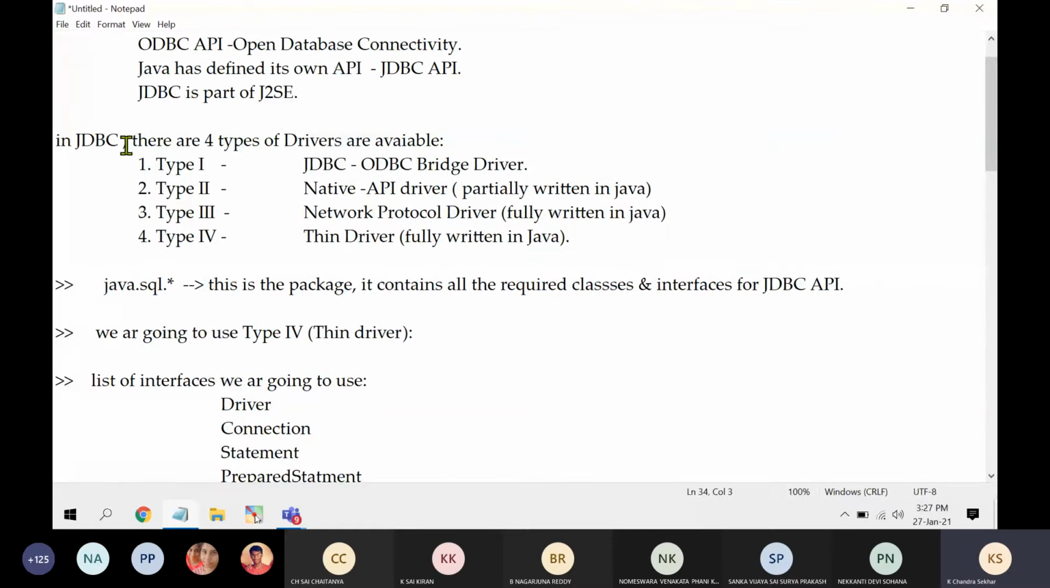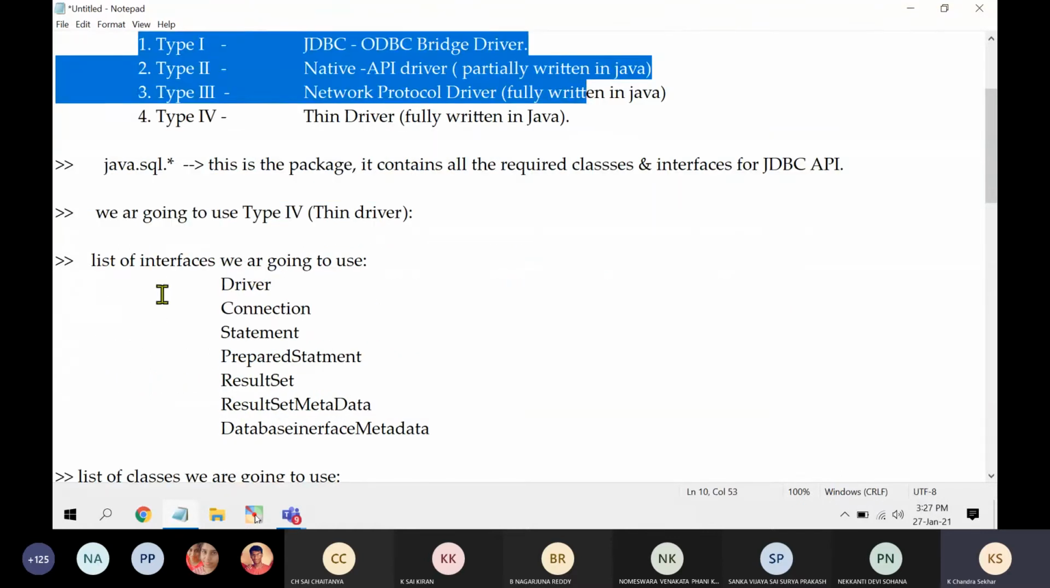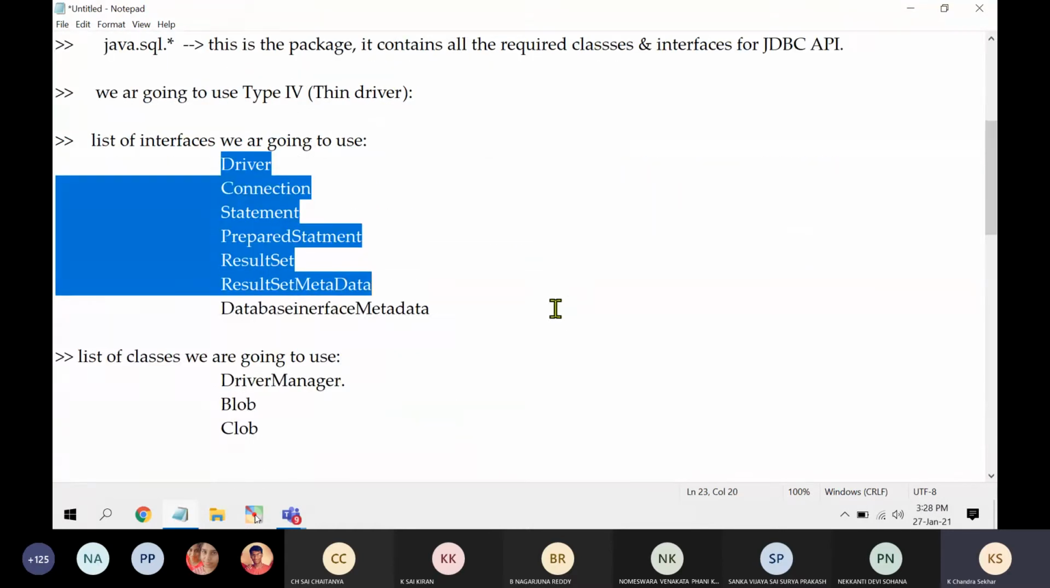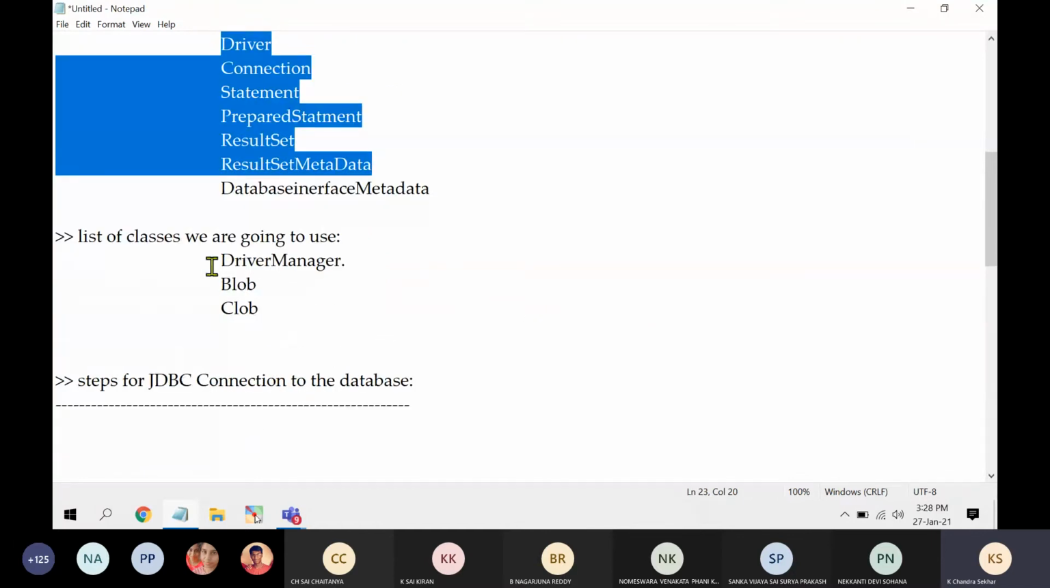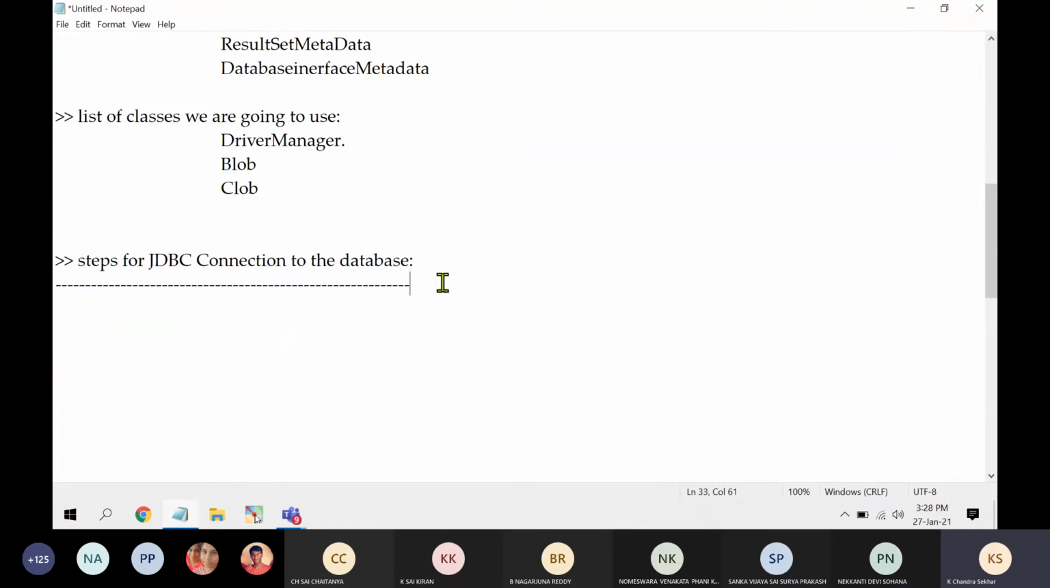So what are the drivers? These are the drivers. And what are the interfaces we are going to use? These are the interface names. You should tell which is an interface and which is a class. Class name is DriverManager. These are the classes.